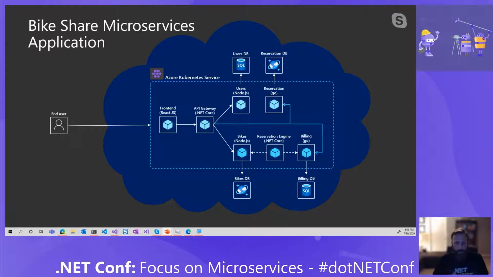Now, I might be responsible for only one of the parts of this particular application. For me as a .NET Core developer, maybe on a larger team, I might only be responsible for something like the reservation engine or maybe the API gateway. Now, there's a lot of benefits to microservices development, but there's also a ton of challenges. How do I test and debug my one particular service that's here? What if my machine is not capable of getting all of these services running due to maybe like RAM constraints? Maybe I have a limited laptop.